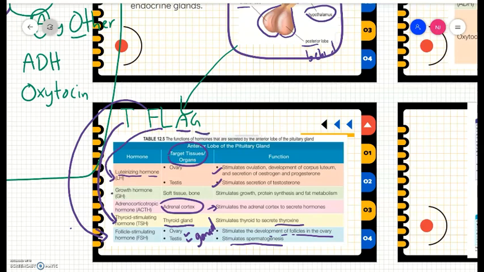The target organs are soft tissue and bone. The function is, of course, as the name gives you the idea, to stimulate growth, protein synthesis, and fat metabolism. So that is the list of hormones secreted in the anterior lobe of the pituitary.